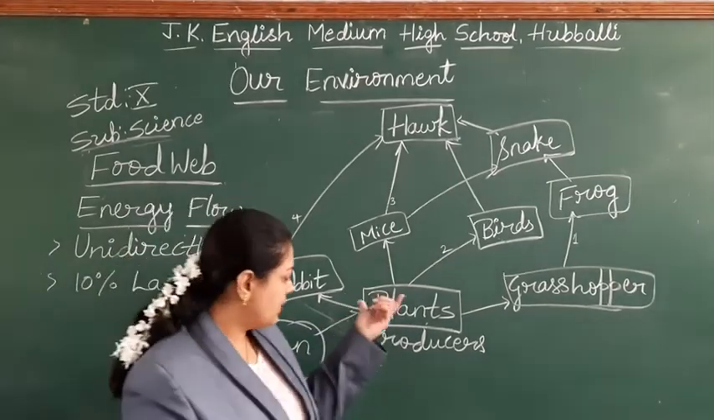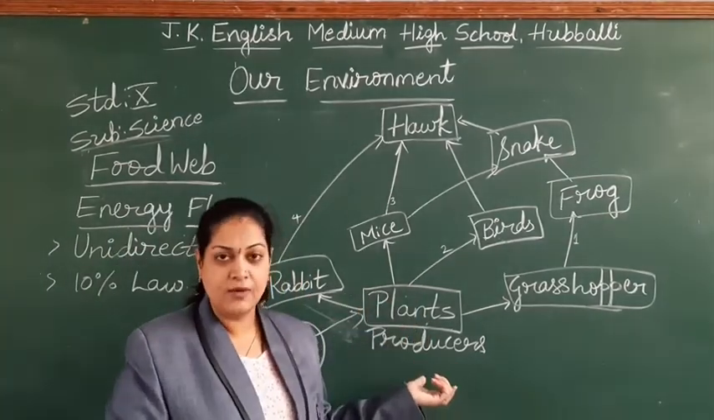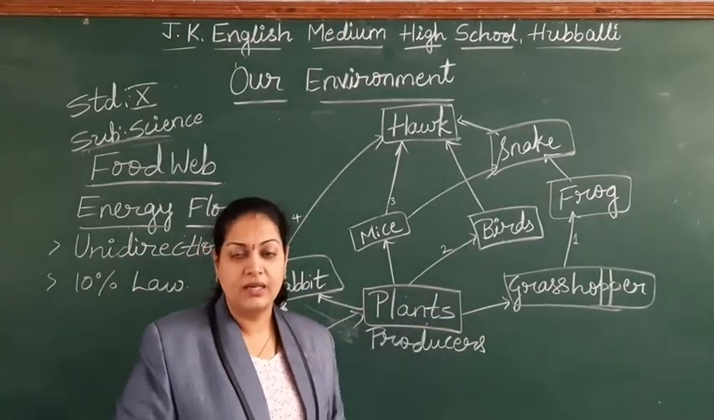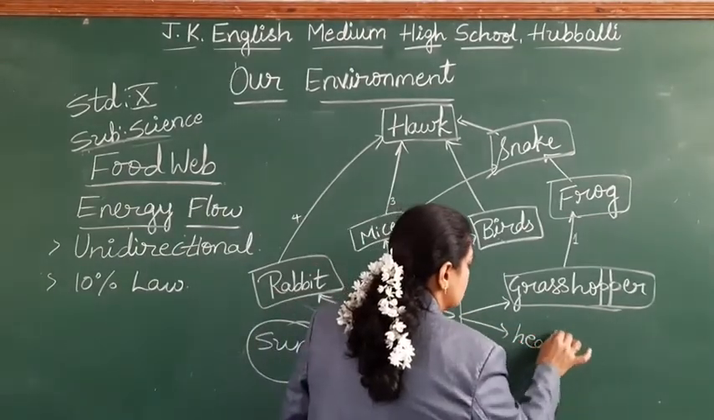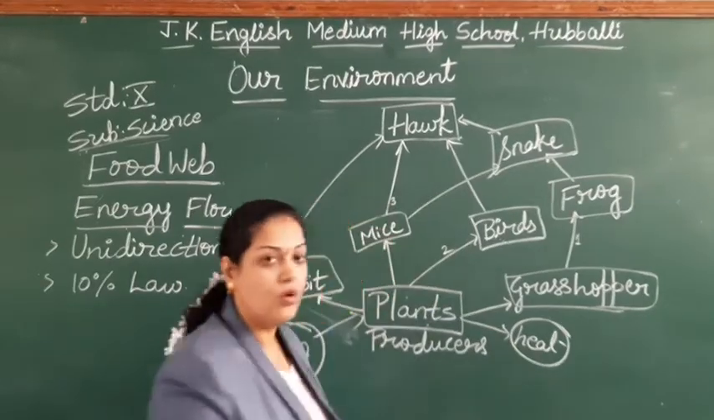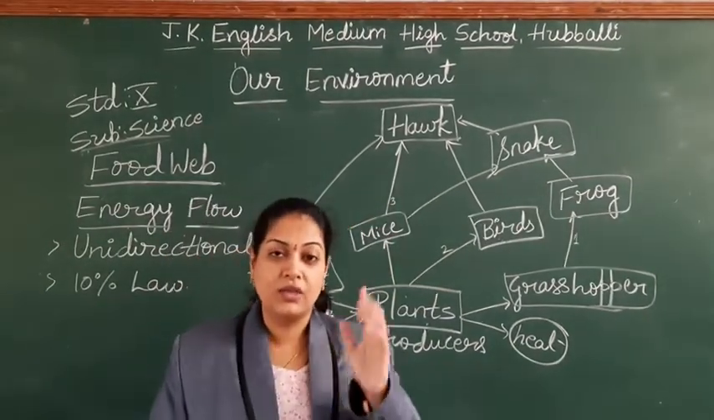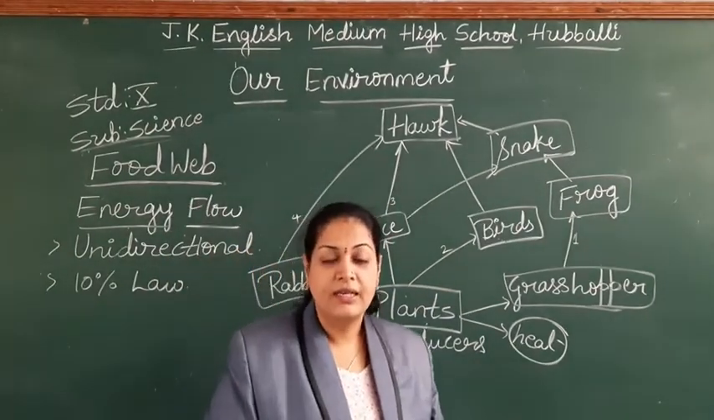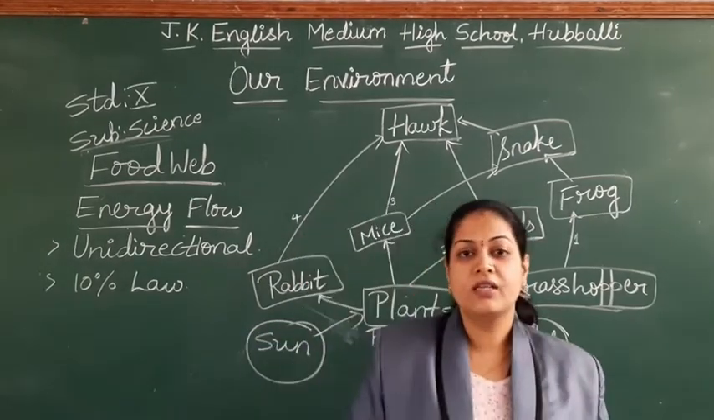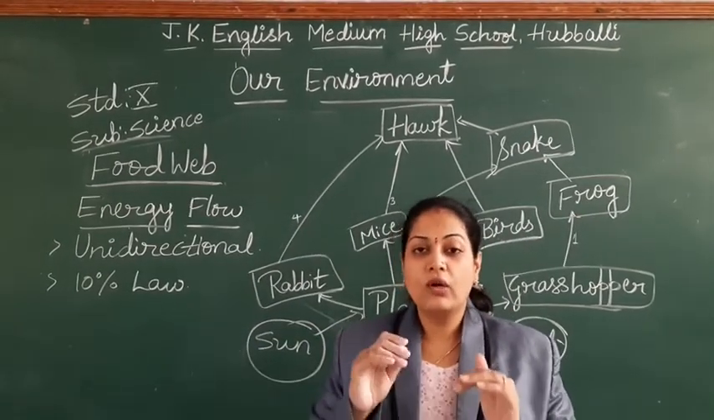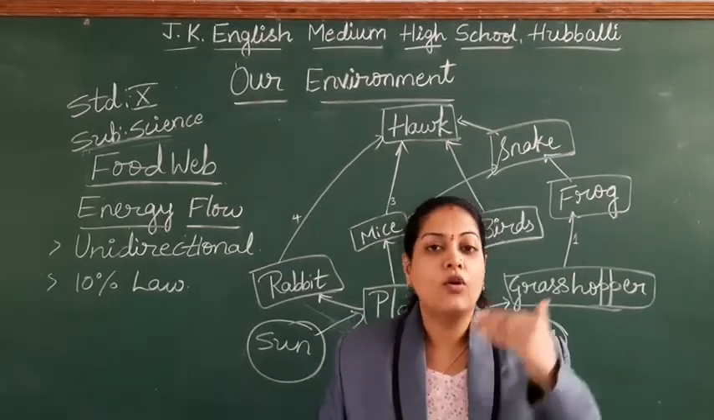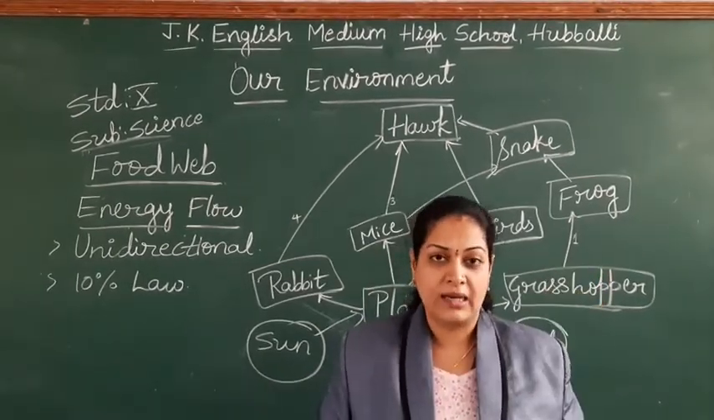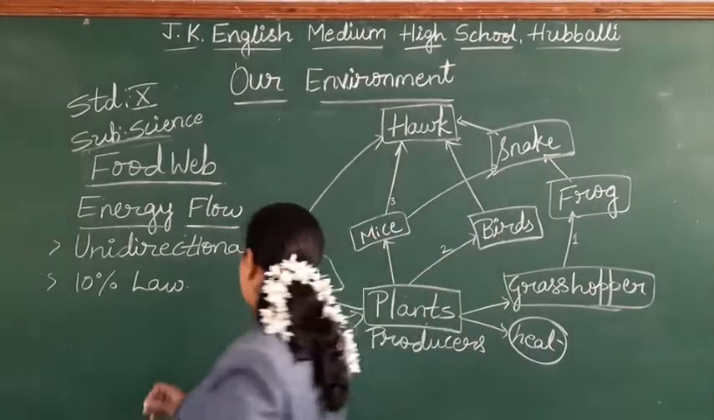But how much energy is present in the plants? While transferring, in the form of heat, it will be back to the nature. How much percent? Nearly 90% of the energy is back to the nature. Only 10% will transfer from one trophic level to another trophic level. Right, students? See here.